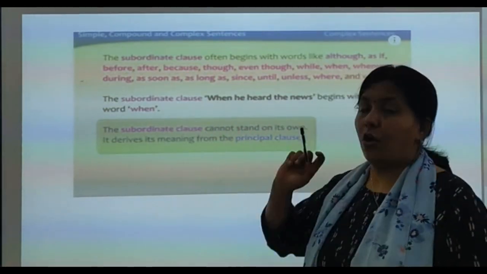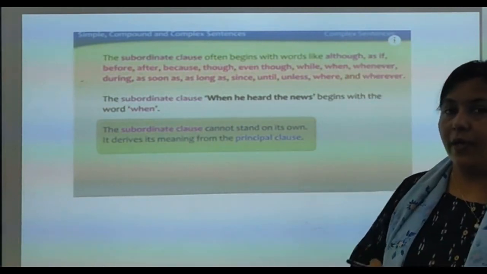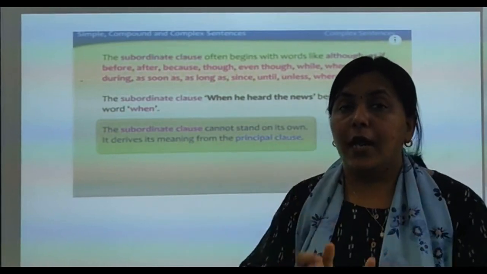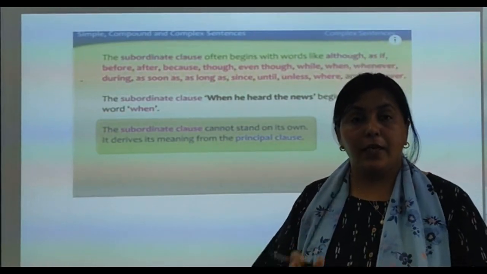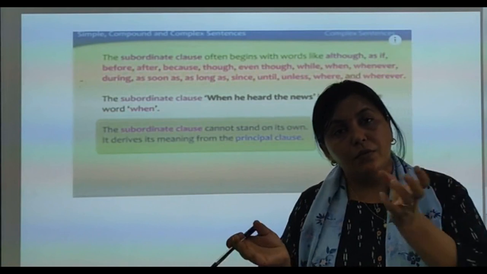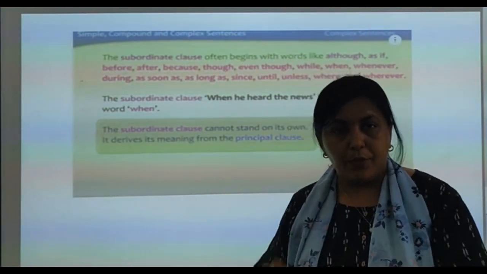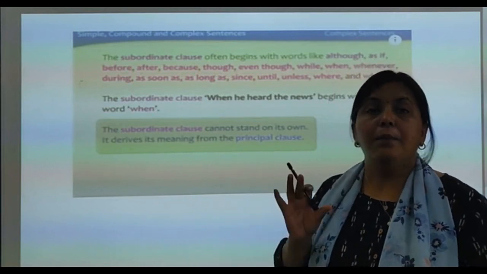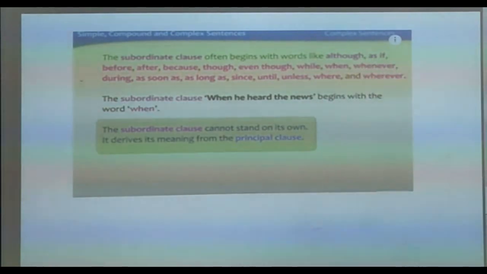As I told you earlier, a subordinate clause cannot stand on its own independently. It needs some other sentence for its completion, because there will be a question mark in my mind after speaking an incomplete sentence. Got it?